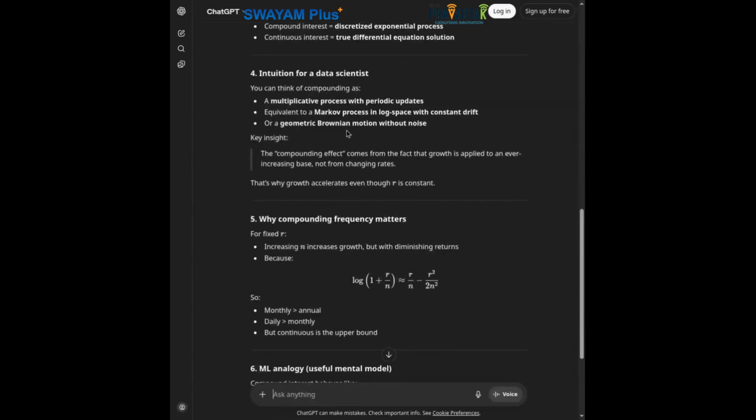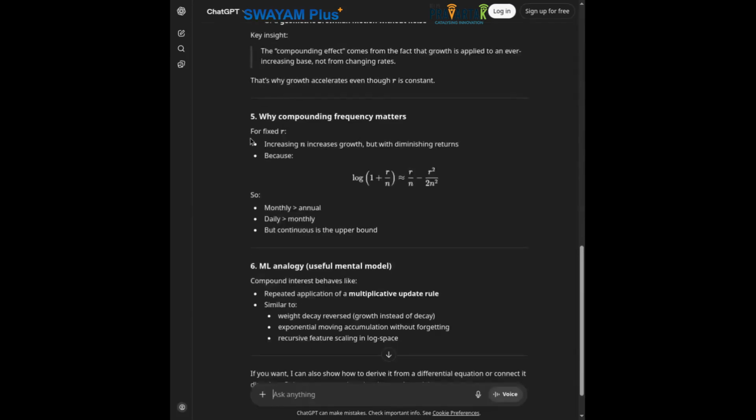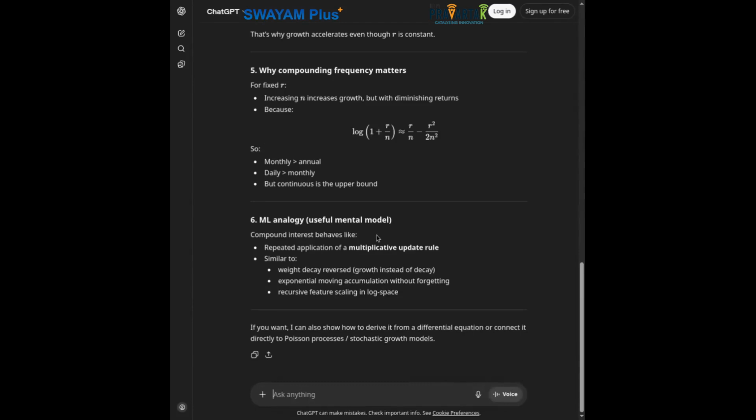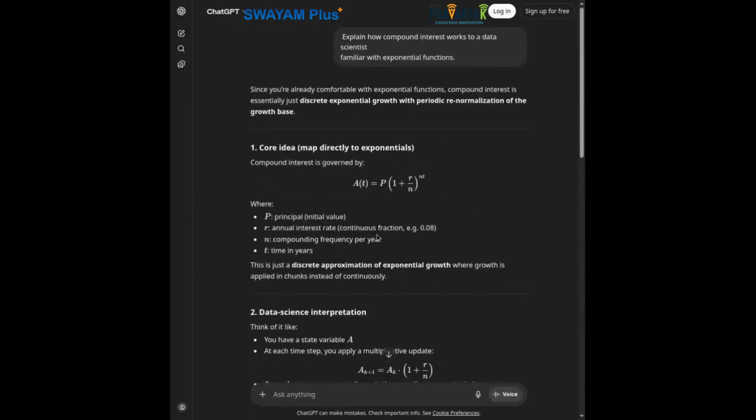What is the intuition for a data scientist to be able to understand this? It introduces concepts like Brownian motion, and why compounding frequency matters, a machine learning analogy as well, which is a useful mental model to use. So here it assumes calculus literacy, it connects to exponential functions they know, it gives modeling implications, and there are no analogies needed. So full mathematical precision is expected. Now, this information is the same in all three. The vocabulary, depth, and example types are completely different.